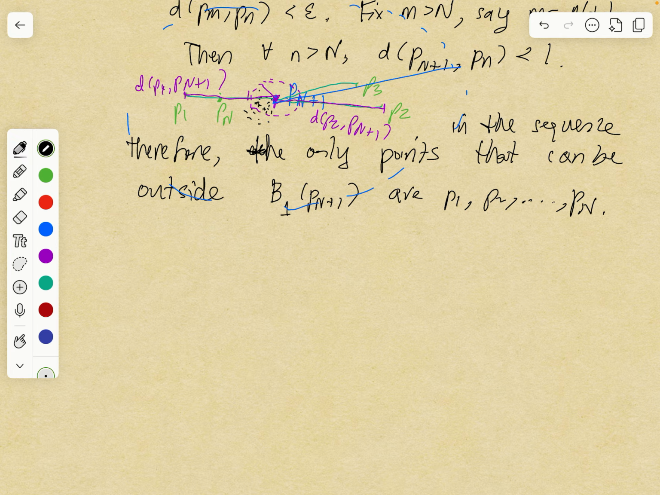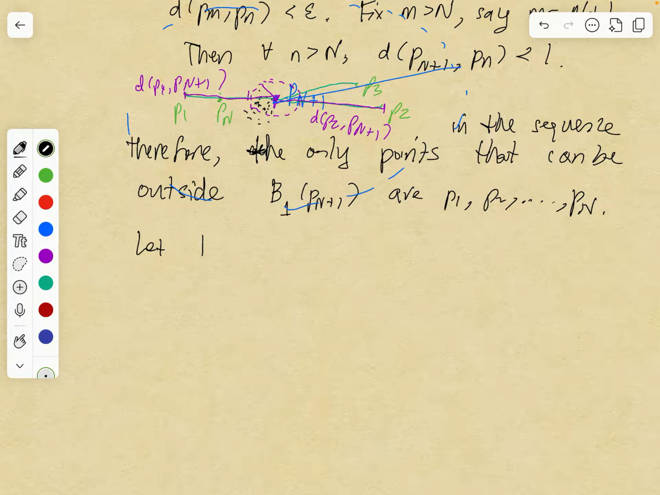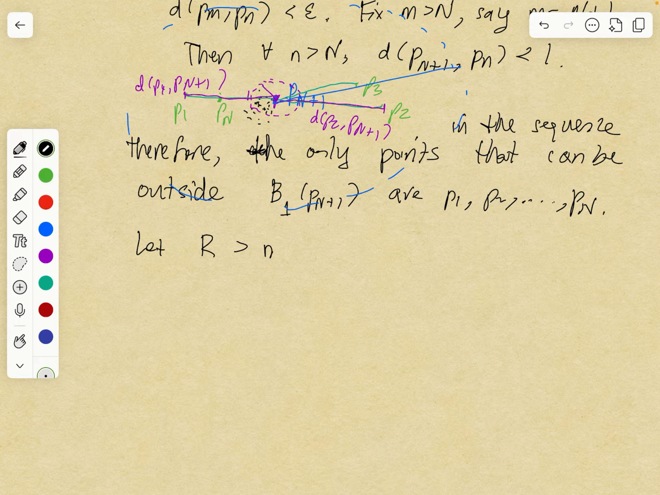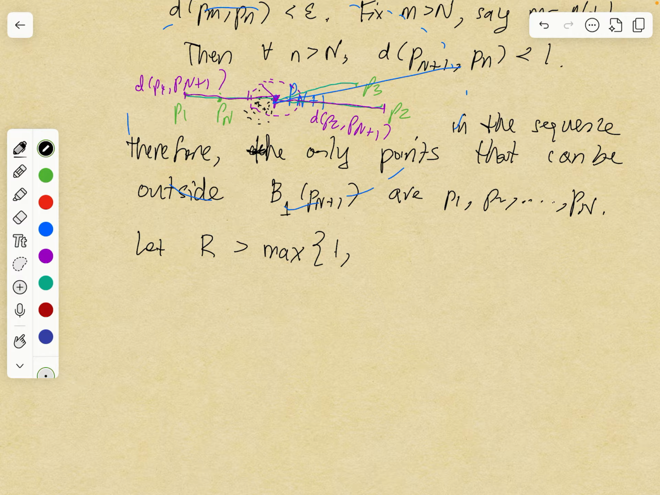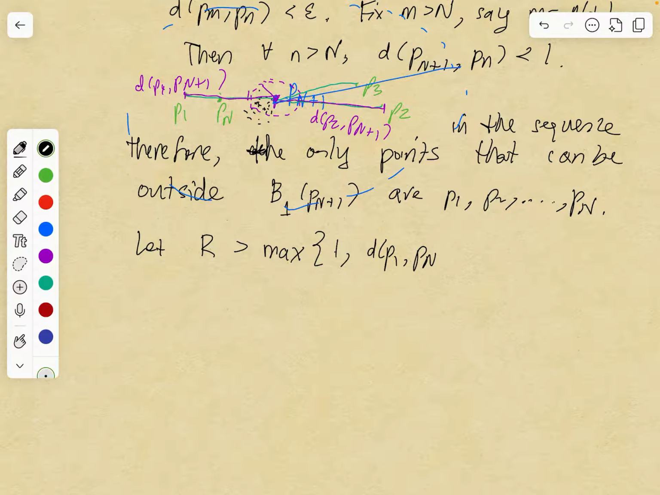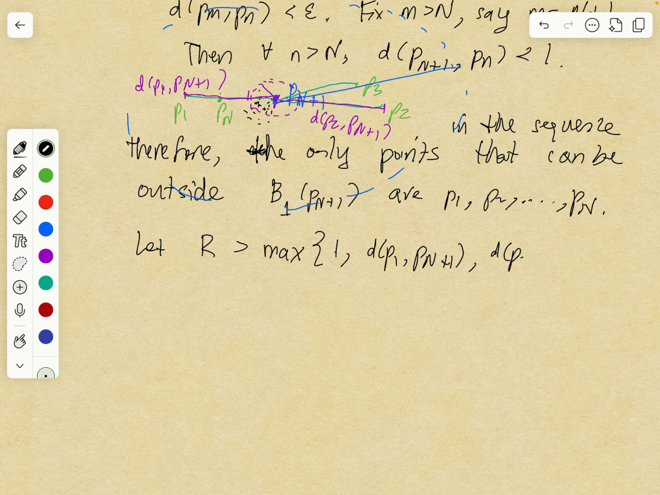So, okay, therefore, let R be anything greater than the maximum of, well, 1. So you have 1 because of this ball of radius 1 centered at p sub n plus 1, and then the distance between p sub 1 and p sub n plus 1, the distance between p sub 2 and p sub n plus 1, all the way to the distance between p sub n and p sub n plus 1.